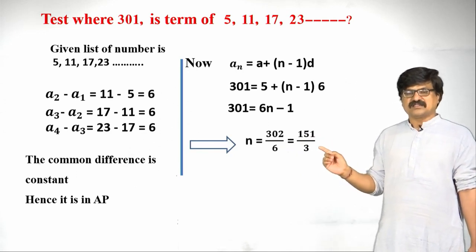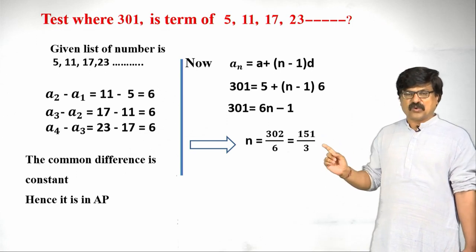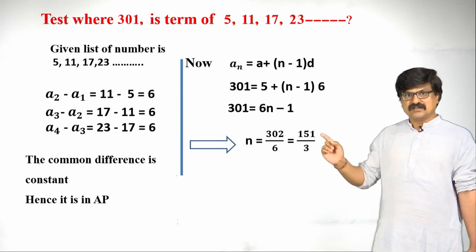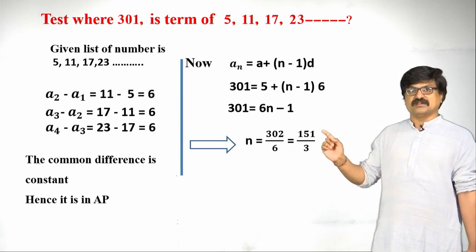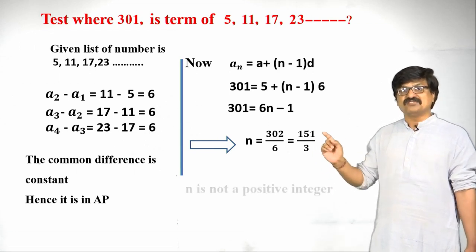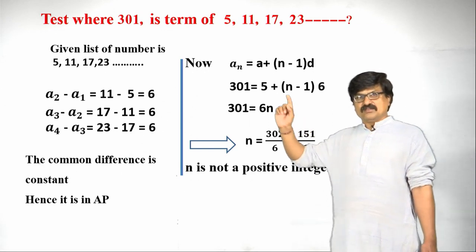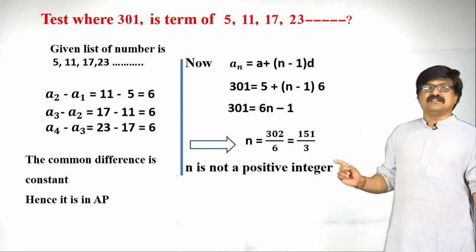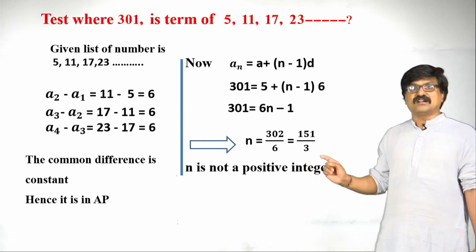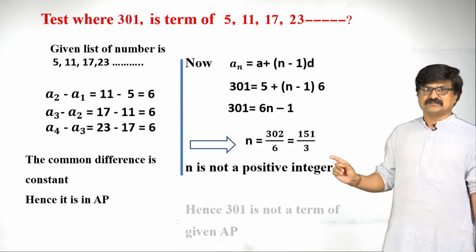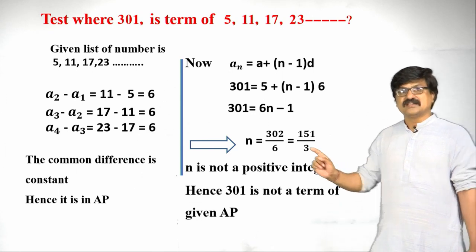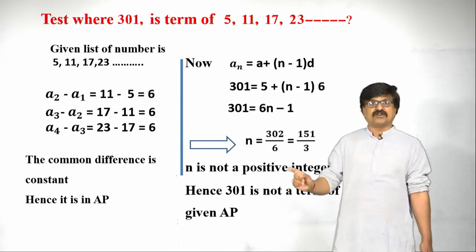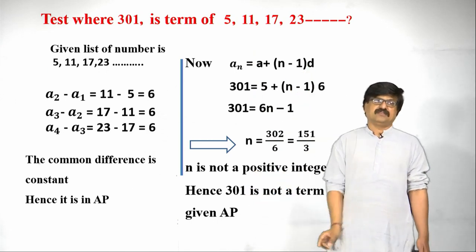Can you simplify this further? No, this is a rational number, that is, fraction form. It is not a positive integer. You remember, my dear students, n is always a positive integer. Here it is not a positive integer. Hence, 301 is not a term of the given AP.